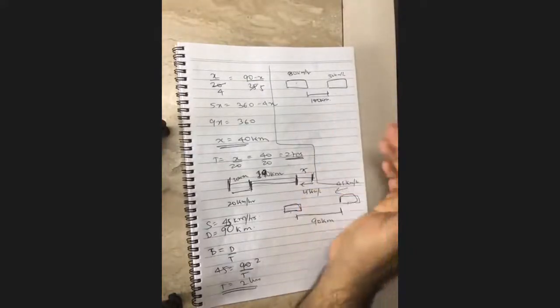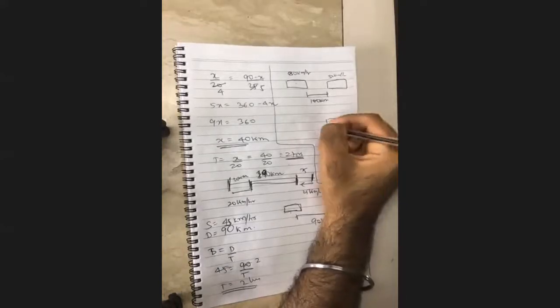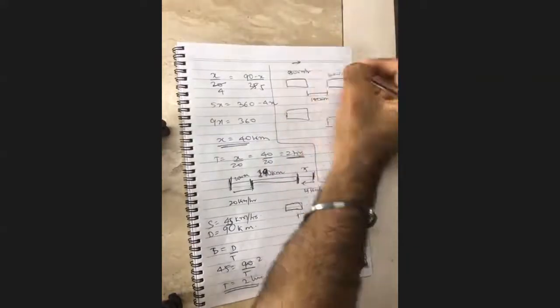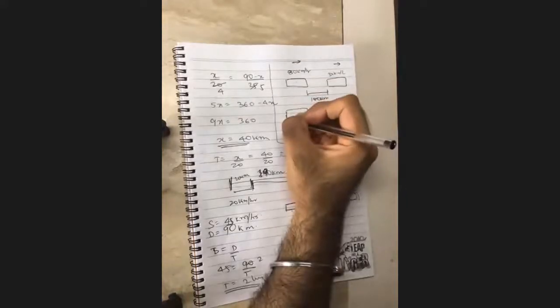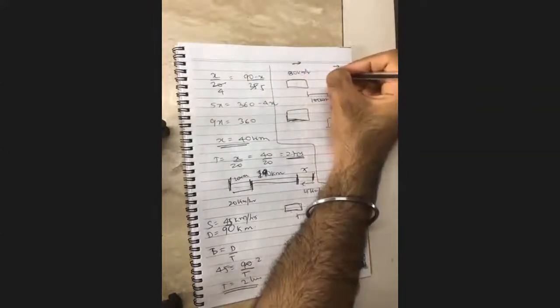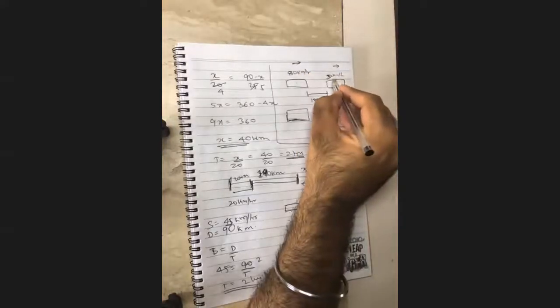Let's not get confused. We make this train stationary. If this train is stopped, what is the effective speed of the other train? They're going in the same direction, okay? Tell me. What is the speed of this train? If I made this train stationary, this is 80 and this is 30 kilometers. 50 kilometers, exactly. 80 kilometers per hour minus 30 kilometers per hour.